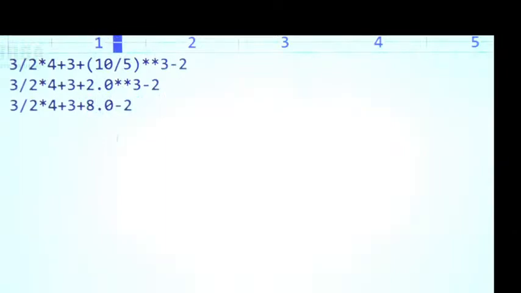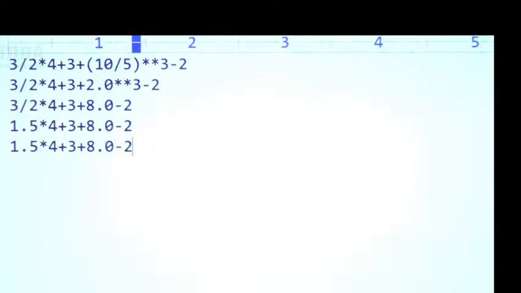Next precedence goes to 3 by 2, which means 1.5. Next, 1.5 into 4 becomes 6.0.